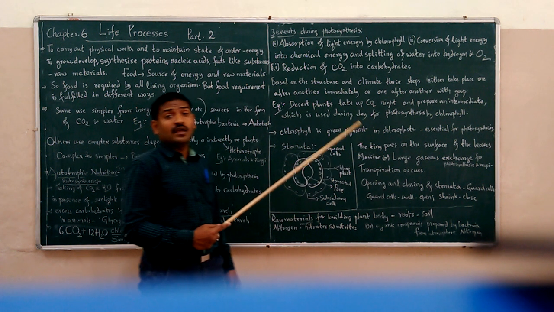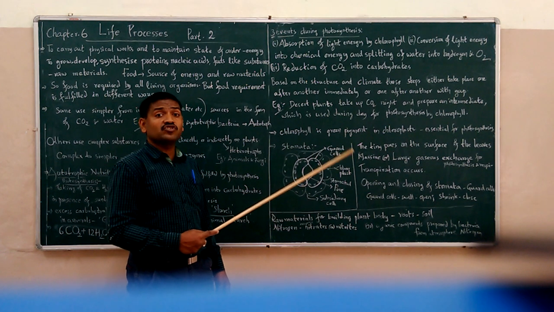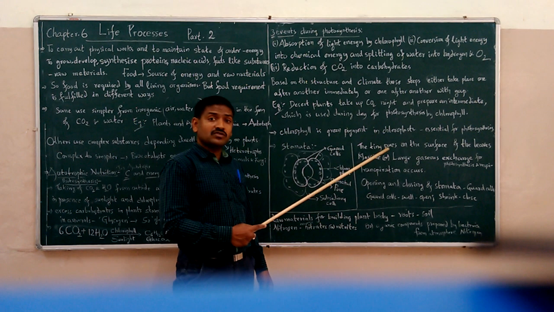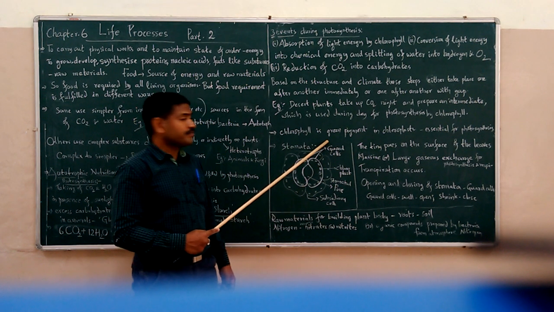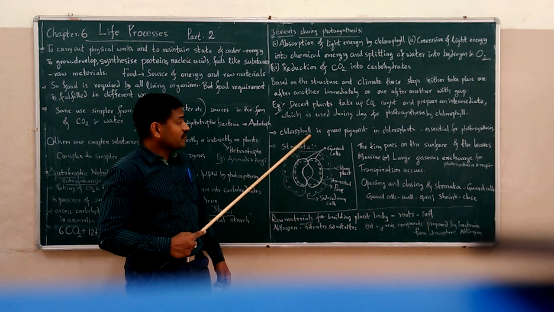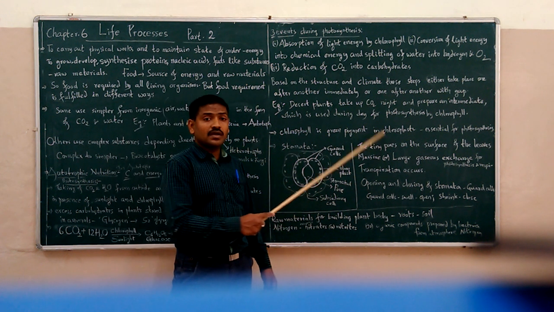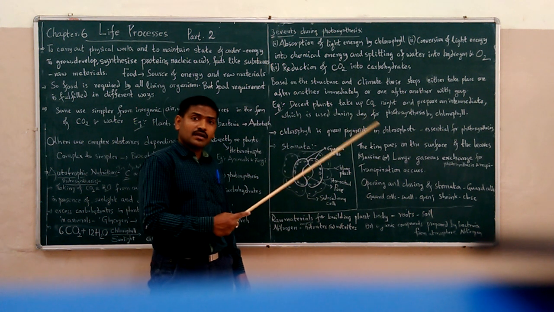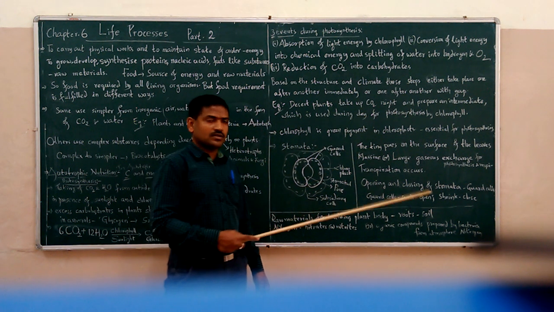So chloroplasts, along with mitochondria, are called strange organelles of the plant cells, as we have just discussed.